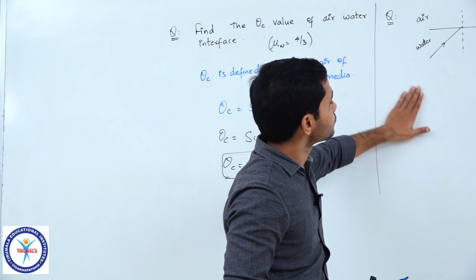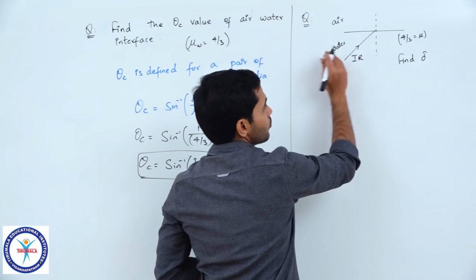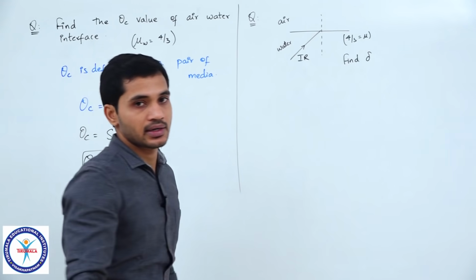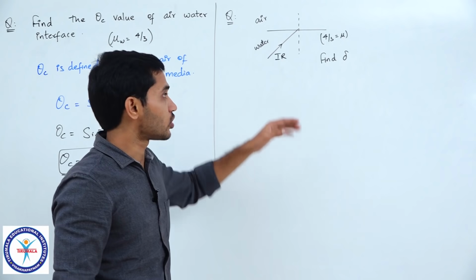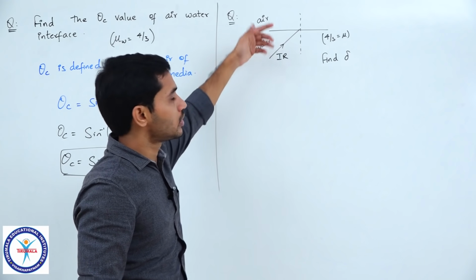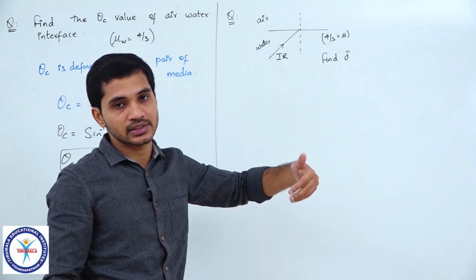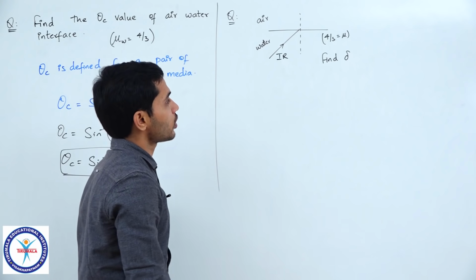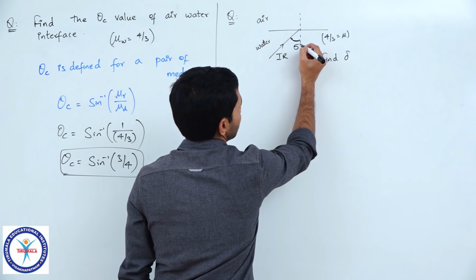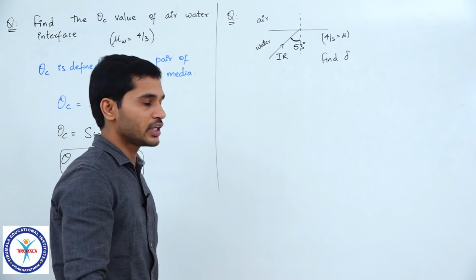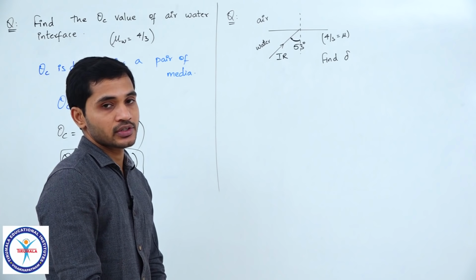So, if you see here, a light ray is incident, this is the incident ray from water onto the air interface, clear. So obviously TIR may take place because it is travelling from denser to rarer, but we need to check whether it will take place or not. First of all, the angle of incidence here is 53 degrees, clear. Now we need to decide whether TIR takes place or not.